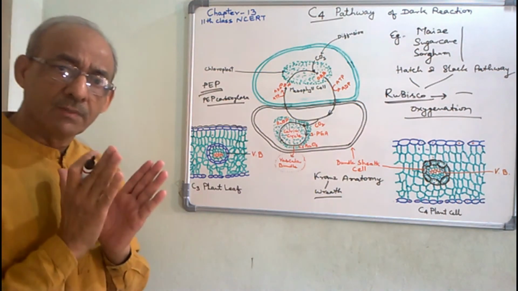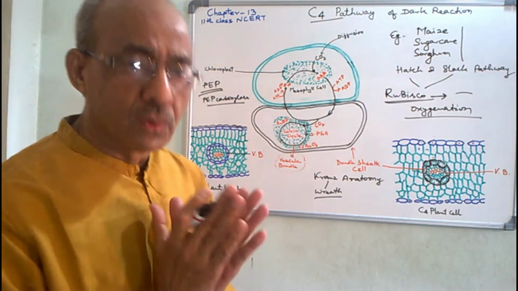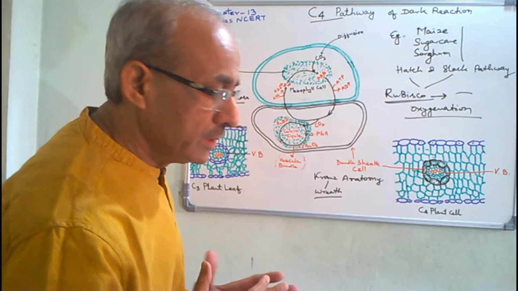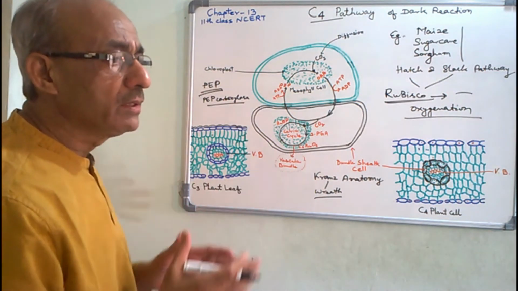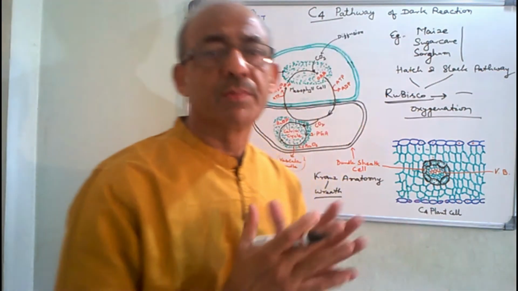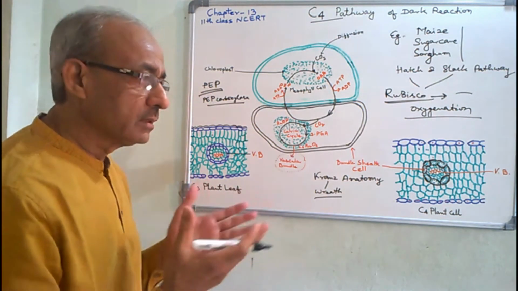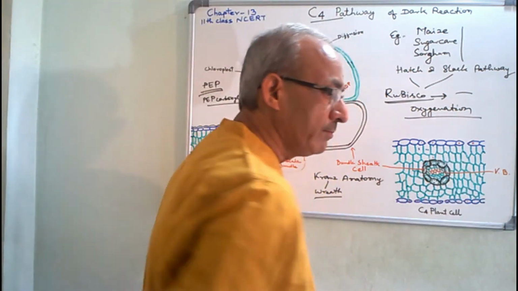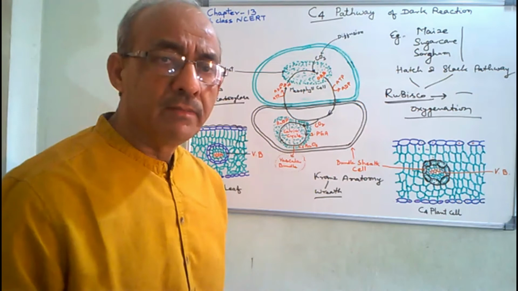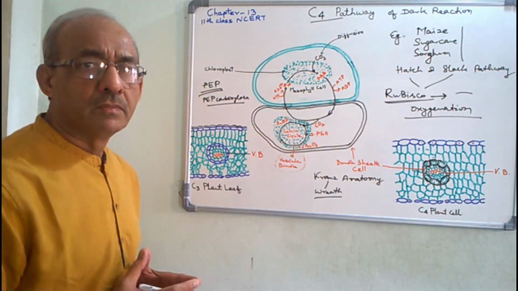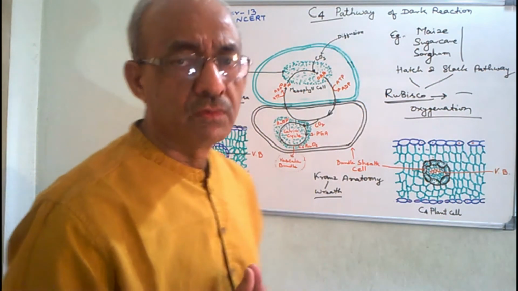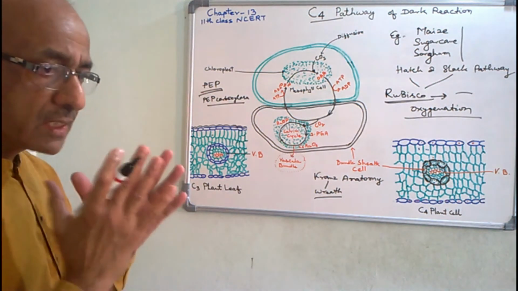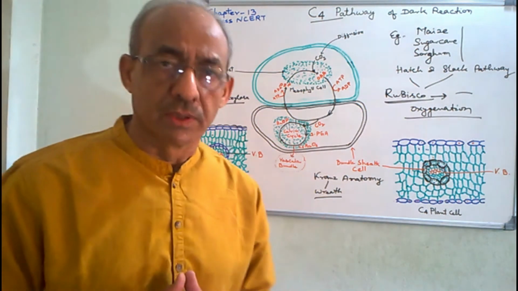To get rid of the problem of photorespiration, this is the adaptation found in C4 plants, which are mainly found in dry tropical regions where the temperature is normally high. By this way, the Calvin cycle is protected from the adverse effect of high temperature.